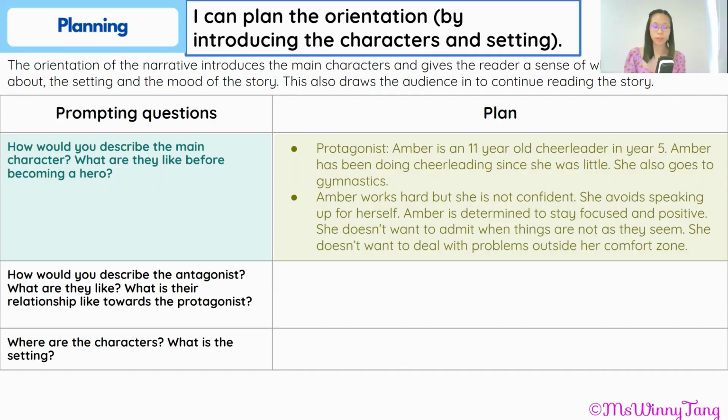Well, first of all, our protagonist is Amber. She is a 10 to 11-year-old girl, or in year 5, and she is a cheerleader. She's been doing cheerleading for a while since she was really little, and she also does some gymnastics. So I think Amber works really hard, but she's not really confident. She avoids wanting to admit when things aren't as they seem. So she tries really hard to be positive.